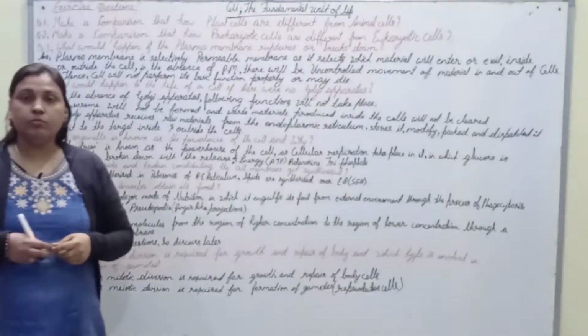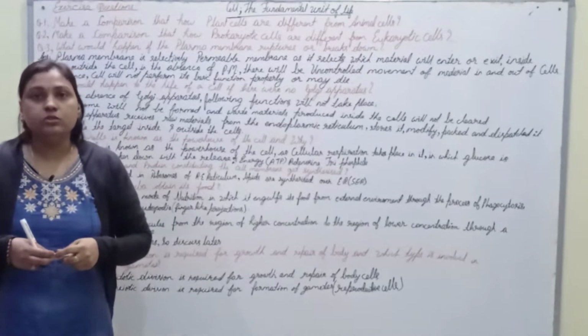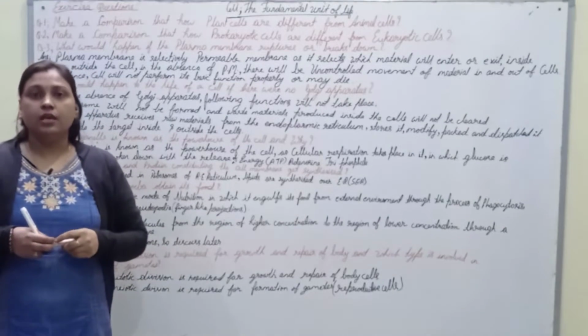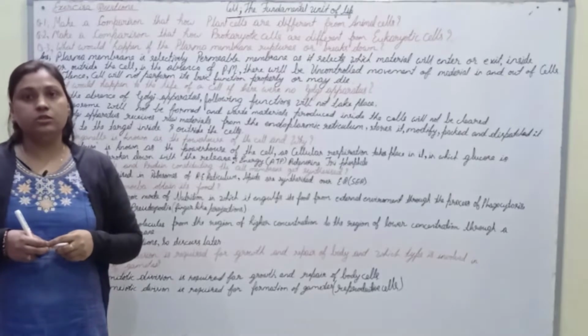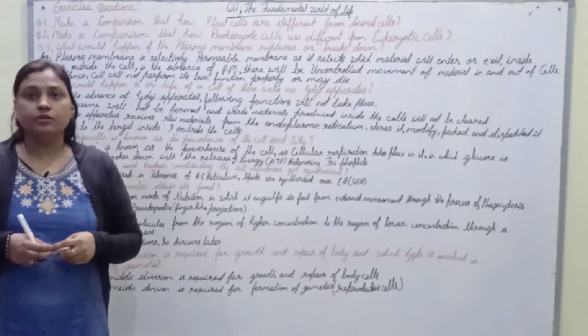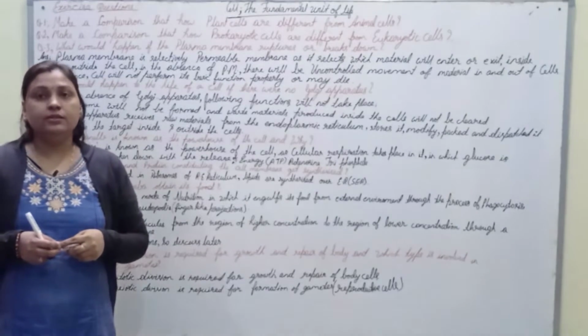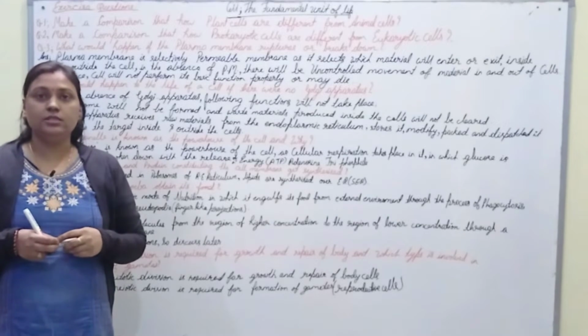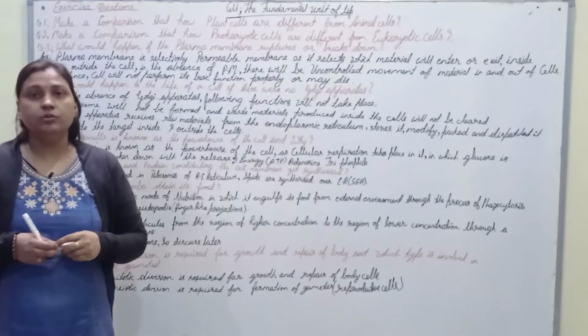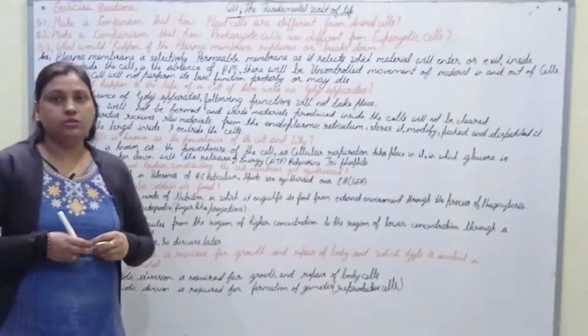We know that plasma membrane is the outermost covering of the cell. In the absence of outermost covering, uncontrolled movement of materials inside and outside the cells takes place that will hamper the function of cells.